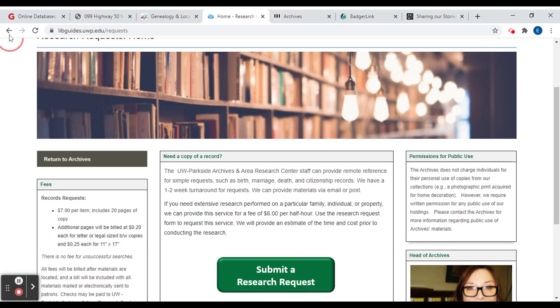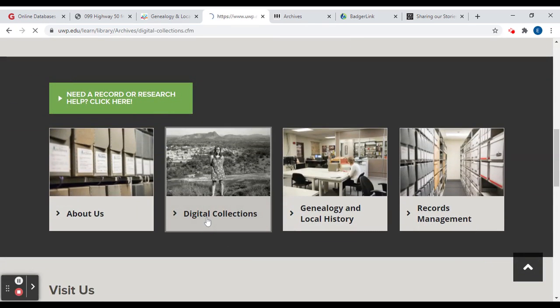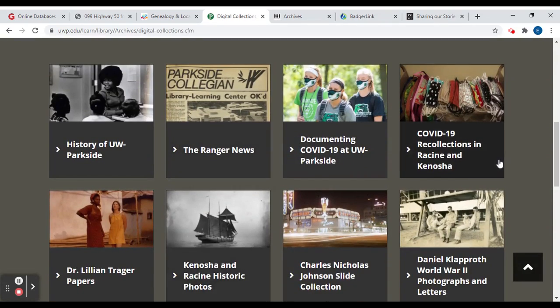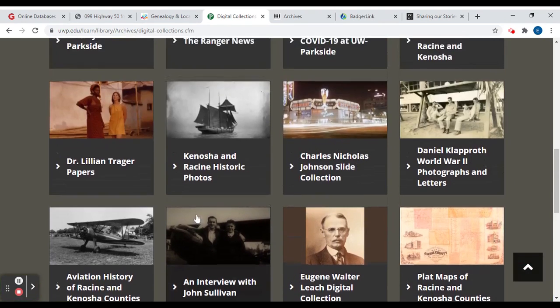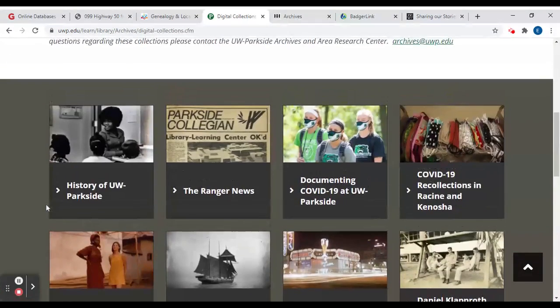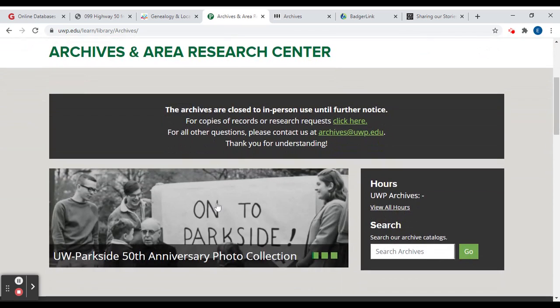And if we go back, I did want to show the digital collections they have. So even though they're closed right now, you can still look at all of these digital collections that they have. So they have different plat maps, aviation history, lots of fun stuff you can explore without going into the research center. So it's a really invaluable resource in our area.